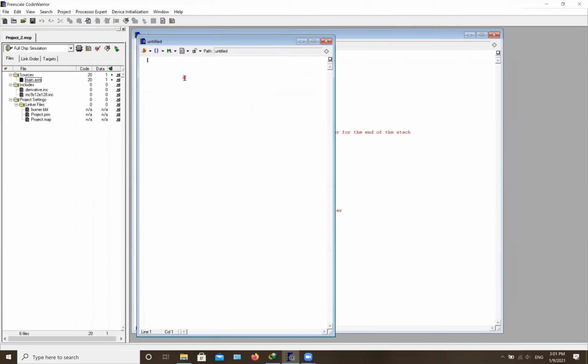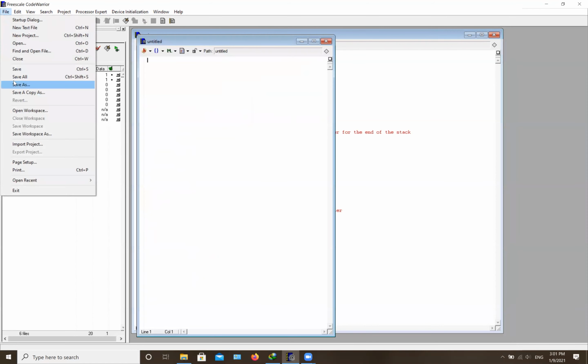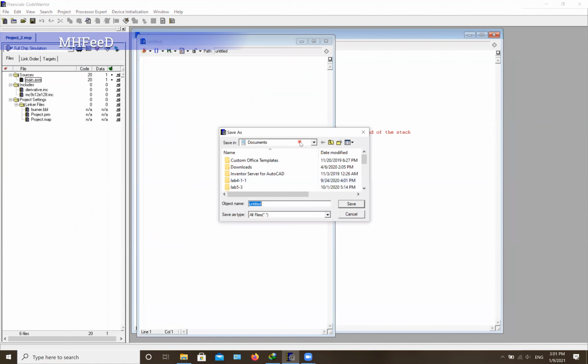You don't need to write anything at the beginning. What you need to do is save this file in the same location where the rest of your code has been saved. For example, mine is in my documents, and I saved it in project 2.